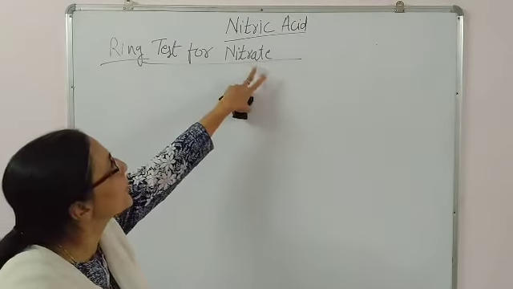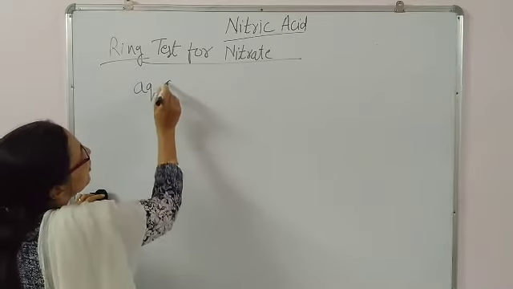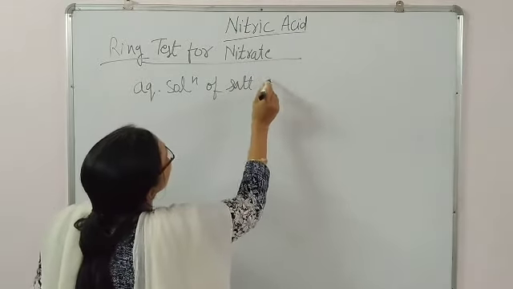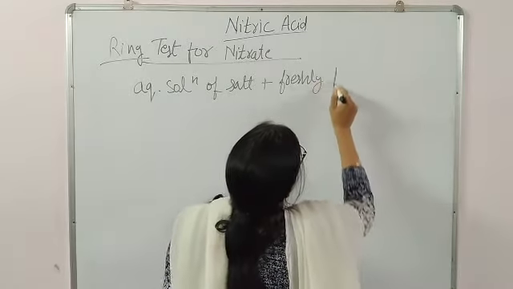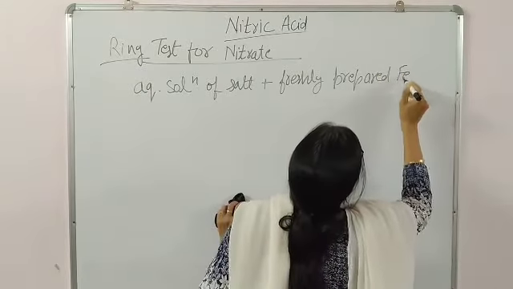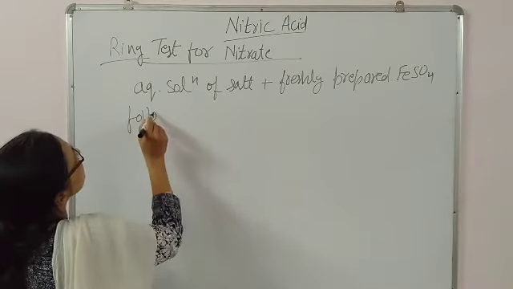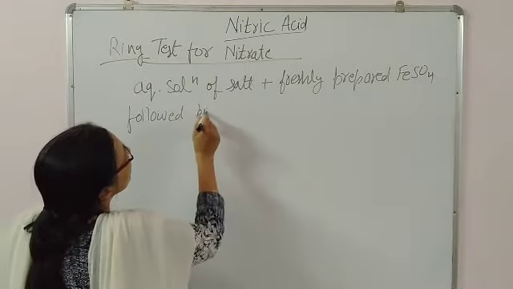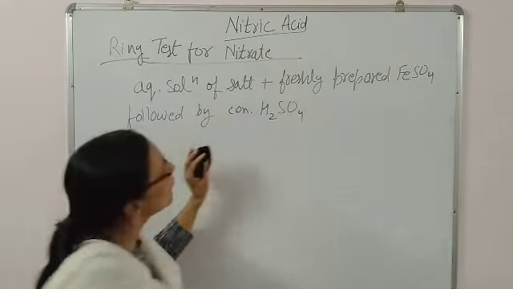For this particular test you have to take an aqueous solution of the salt plus freshly prepared ferrous sulfate, means Fe plus 2 ion you are supplying, followed by concentrated sulfuric acid through the wall of the test tube.